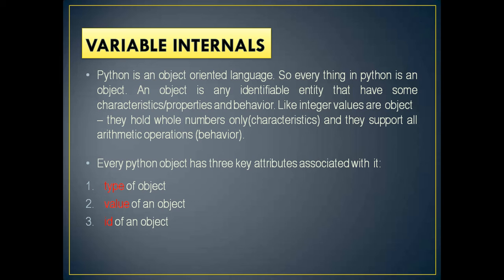Every Python object has 3 key attributes. This is a very important concept, you should know it. 3 important attributes means properties. What are those? What is the type of an object? What is the value stored in that object? And what is its identity? What is the memory address of the memory location where that value is? Type of an object, value of an object, and ID of an object.